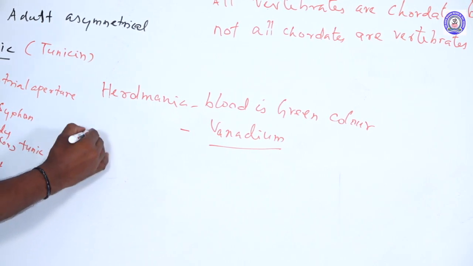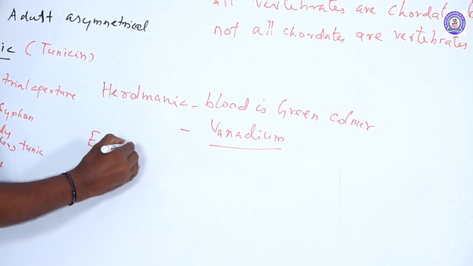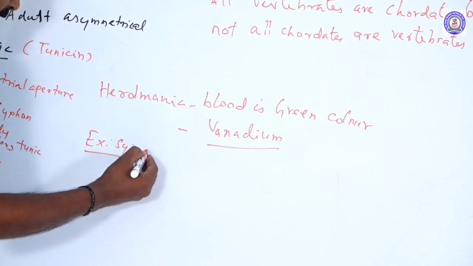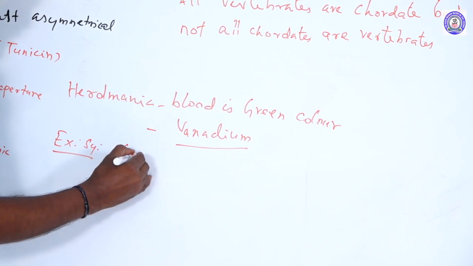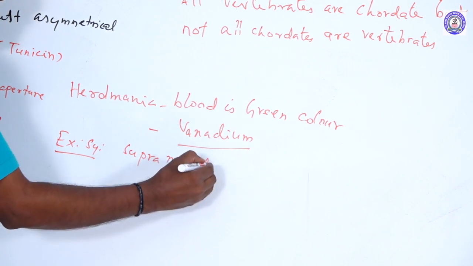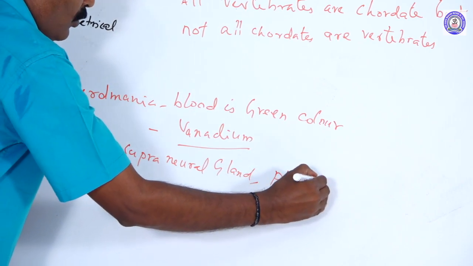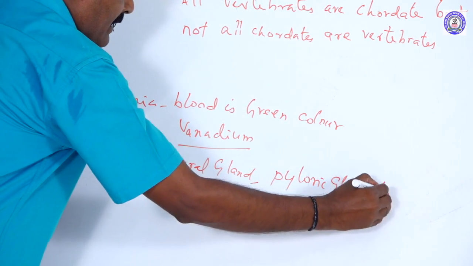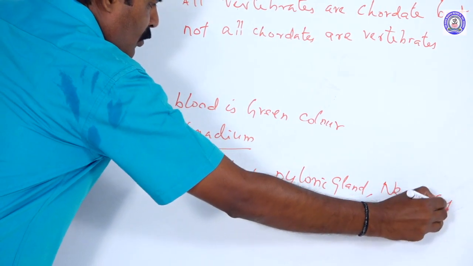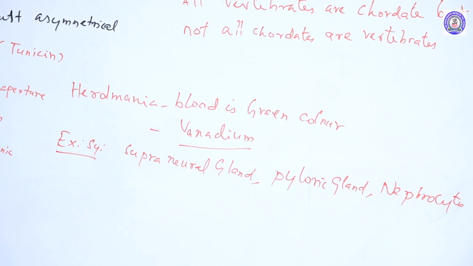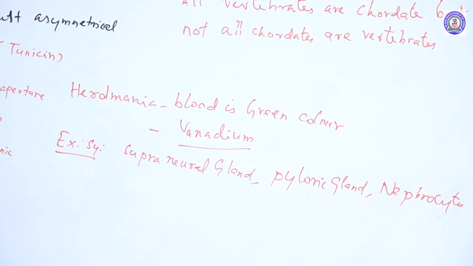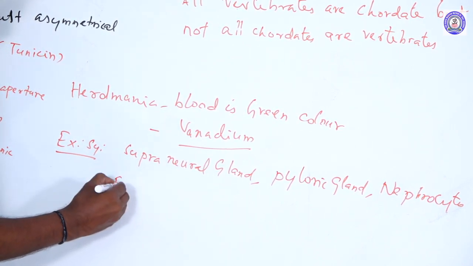And what is the excretory system of urochordates? There are three excretory organs: one is the supraneural gland, another is the pyloric gland, and the other is nephrocytes. These are the excretory organs of the urochordates. In some other forms of animals, a small glandular structure called the endostyle is present.